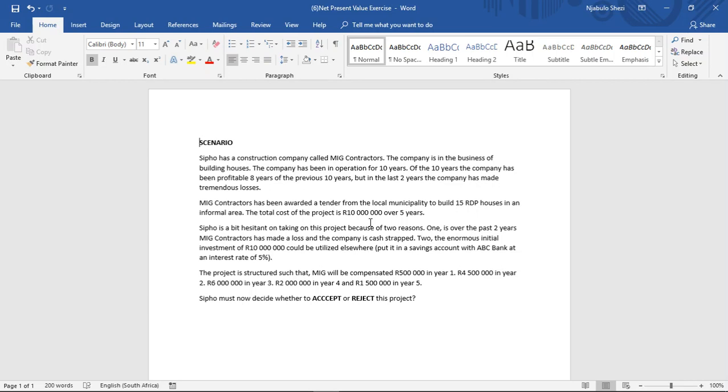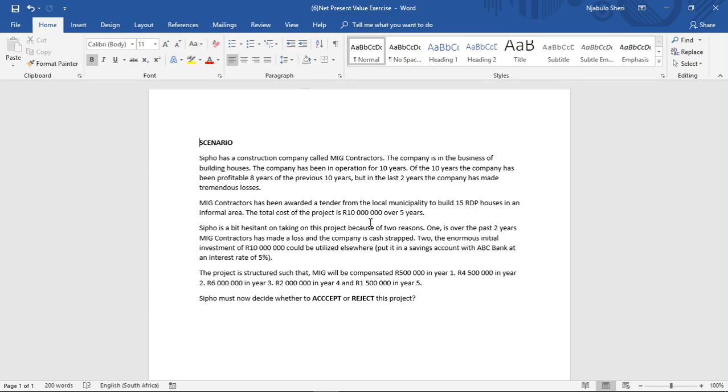The project is structured such that MIG will be compensated 500,000 in year 1, 4.5 million rand in year 2, 6 million rand in year 3, 2 million rand in year 4, and 1.5 million rand in year 5. Sipo must now decide whether to accept or reject this project.